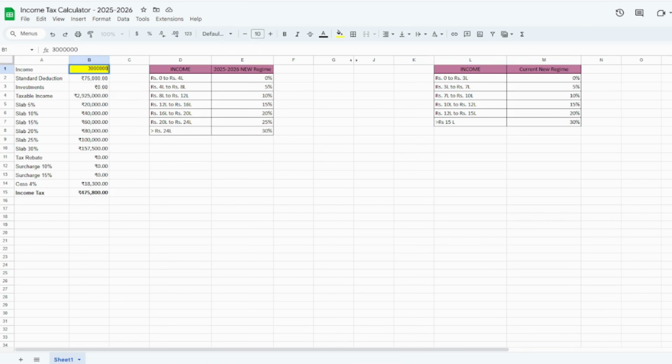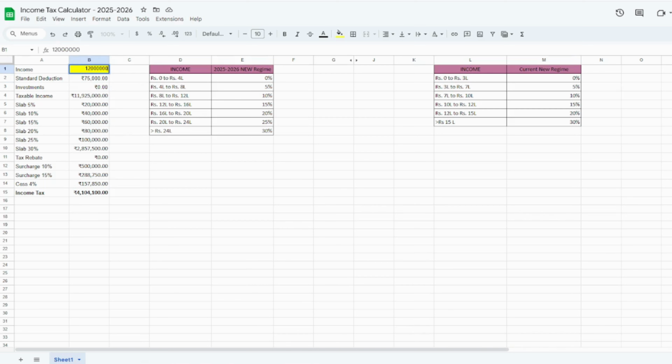So the income tax calculation is 4,75,800. Now, if someone has a salary of say, for example, 60 lakh, then you see that there is a surcharge of 10%, that is 92,500 you have to pay, and then the total income tax will be 15 lakh 8,000. And if say, for example, someone has a salary of 1 crore 20 lakhs, then you have to pay a surcharge of 10% from 50 lakh to 1 crore, and above 1 crore you have to pay a surcharge of 15%. So that's how we will be calculating the income tax. So the income tax is 41 lakh.